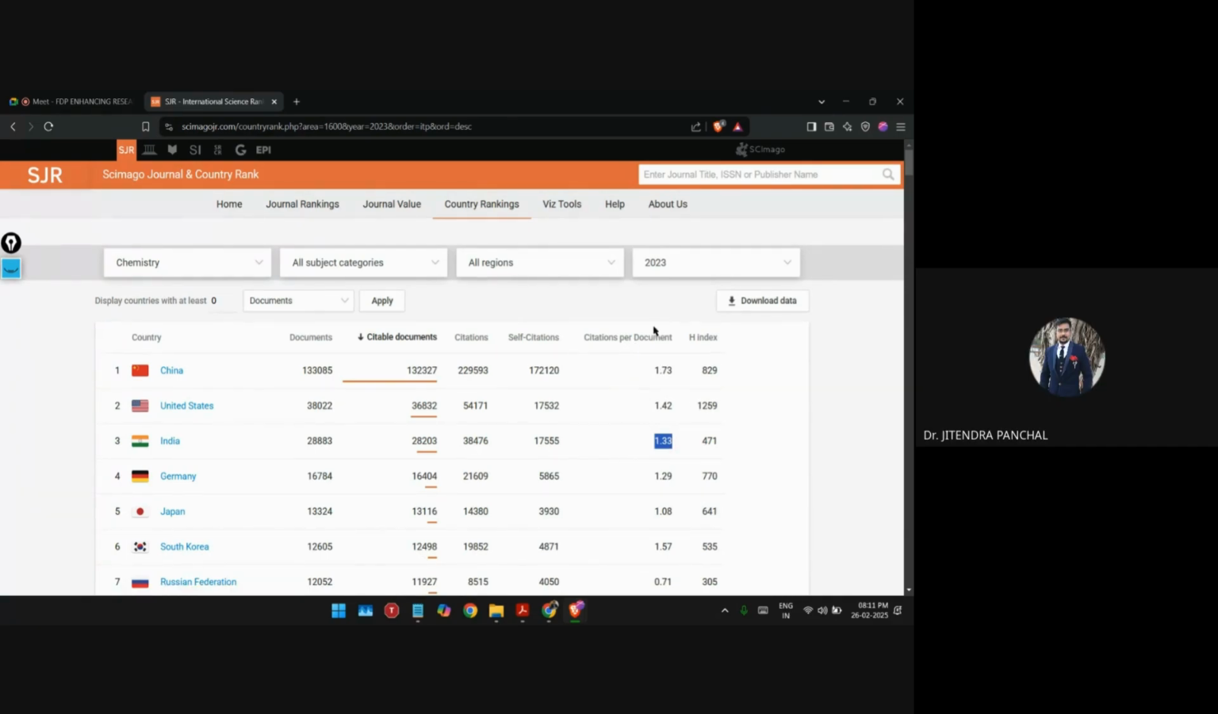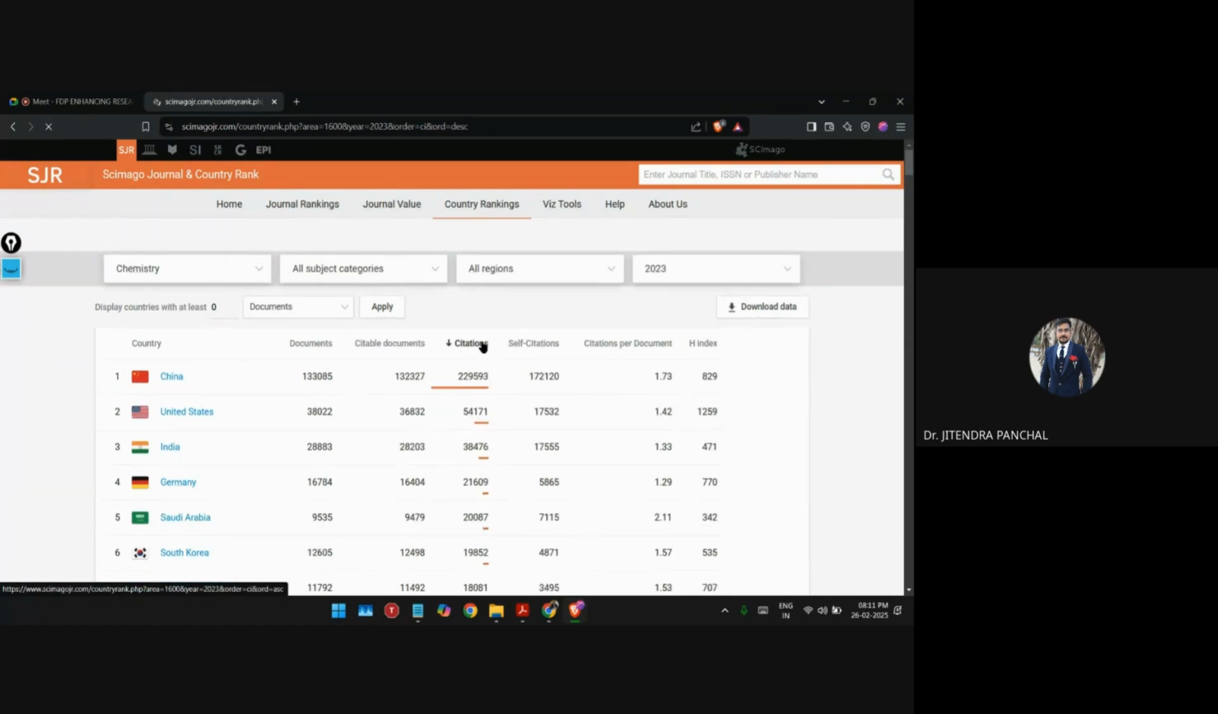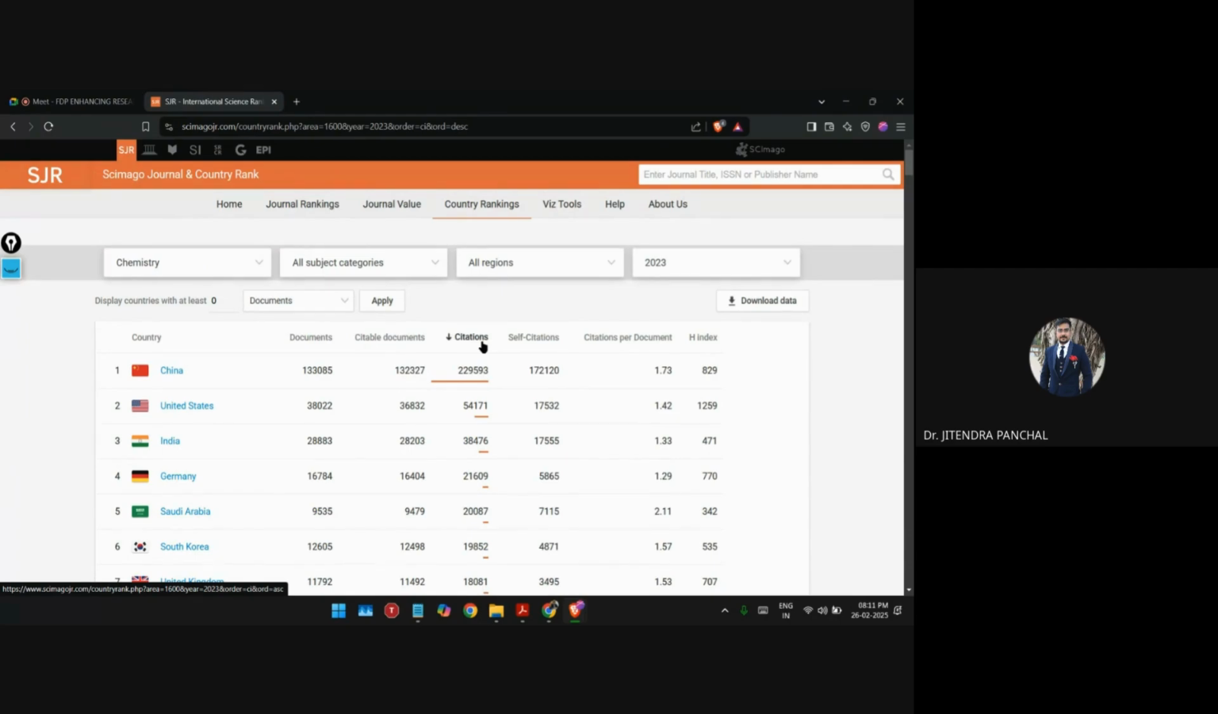Next is H index of the country. So here you can see H index of the country is given, and particularly when you talk about India for this subject, H index is 471, right? Now, as we have applied filter on citable document, let's apply filter on citations, right? So those documents which received the highest citations come first and then it will start decreasing. So here again, India remains at the third place.